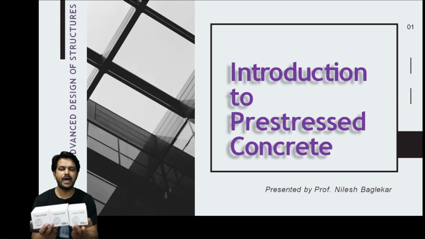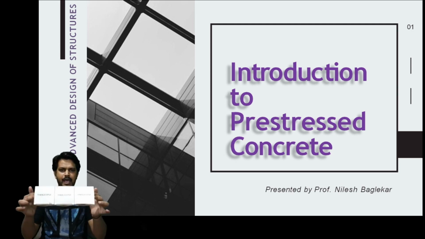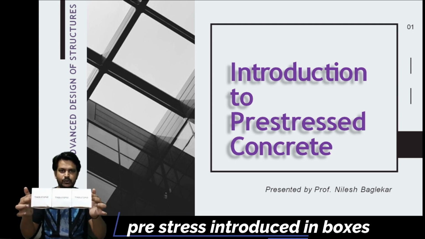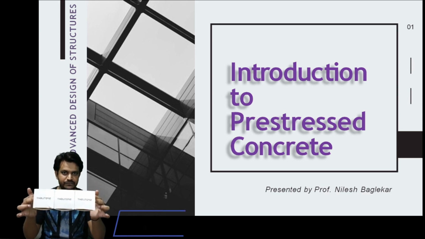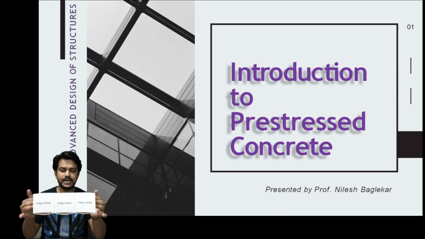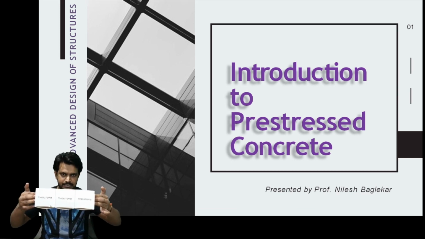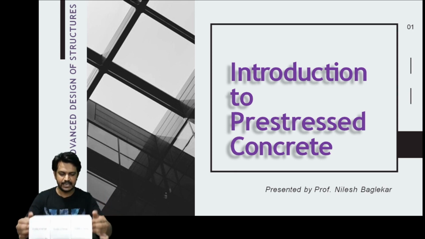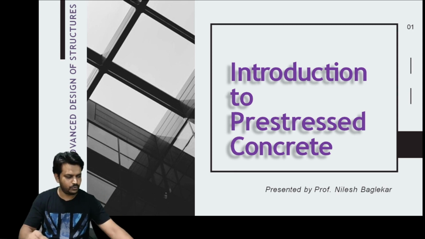How? I will arrange these boxes in a line like this, and I am providing a compressive force from both the ends. Now you can see that these three boxes, which were three different units, can now counteract their self weight also. And if I increase the intensity of compressive forces from both ends, then this beam can support